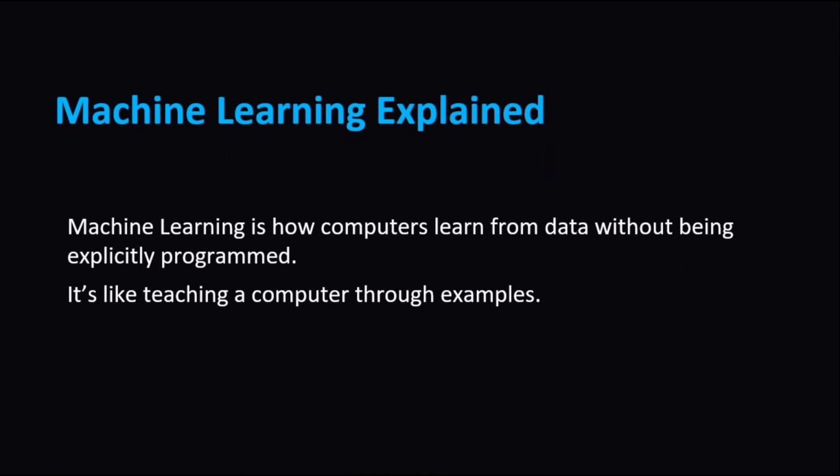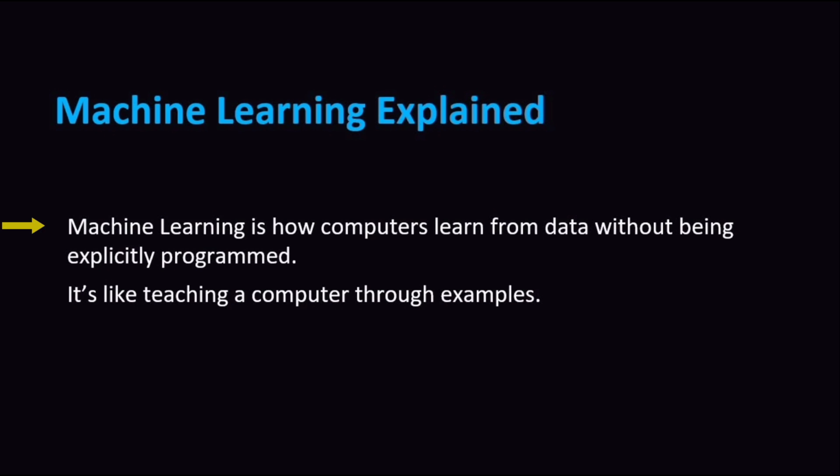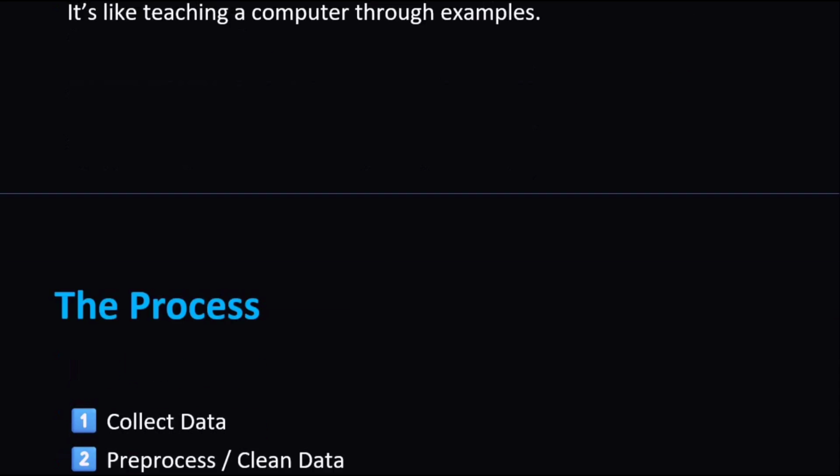So what really is machine learning? It's a process where we train computers to recognize patterns and make decisions based on data. Think of it like this. Instead of telling a computer what to do, we show it some examples and it figures out rules by itself. That's how recognition systems, speech recognition, and even self-driving cars work.